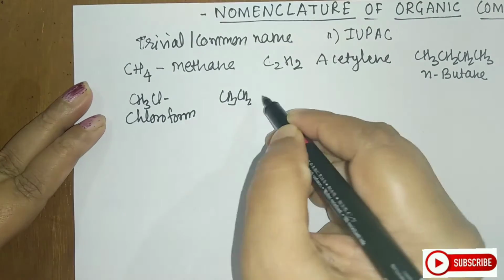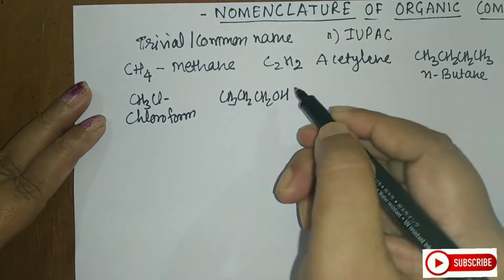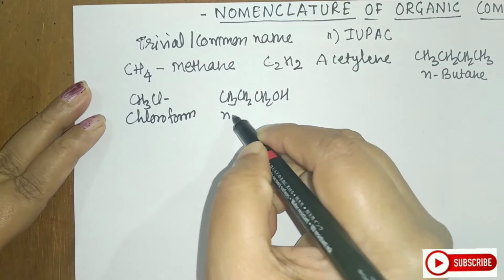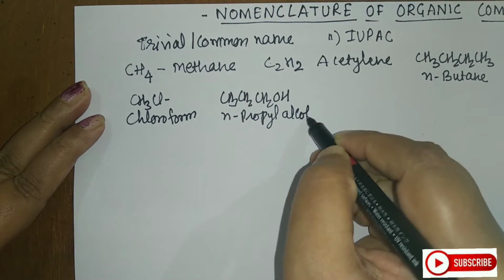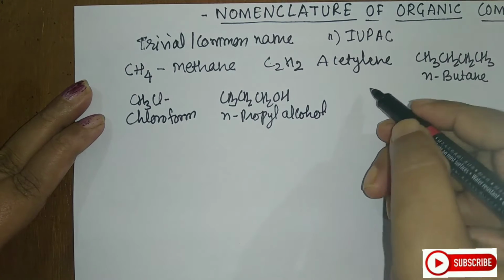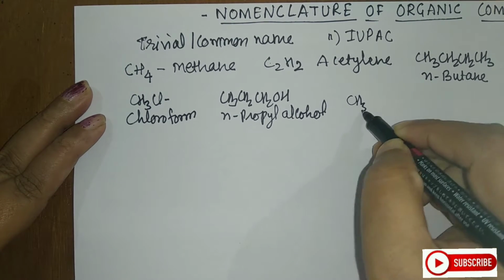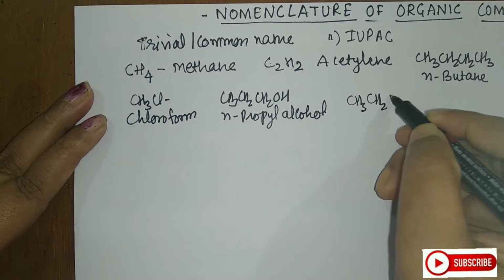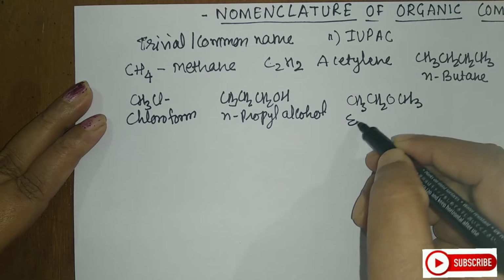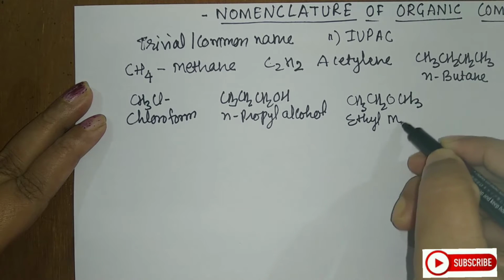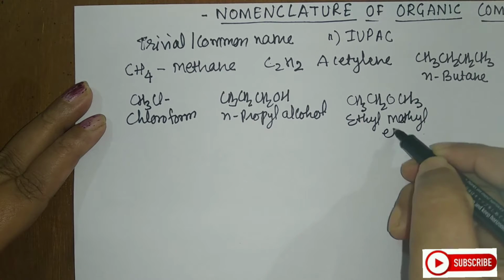CH3CH2CH2OH is called n-propyl alcohol. CH3CH2OCH3 is called ethyl methyl ether.